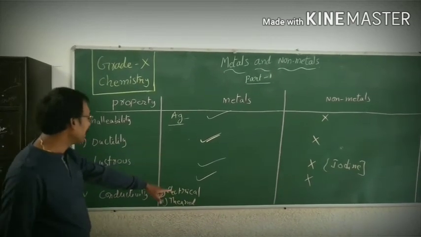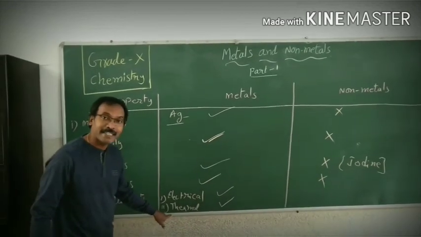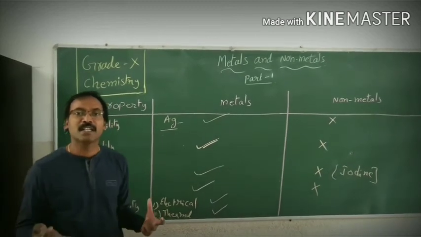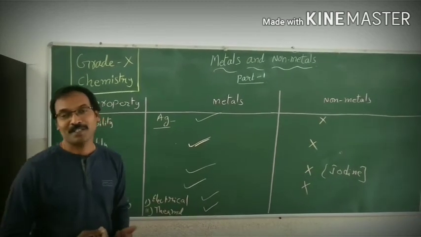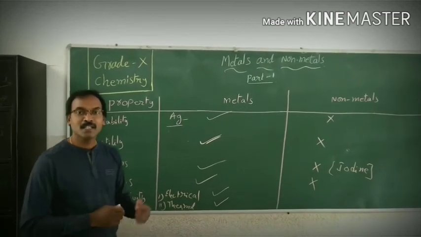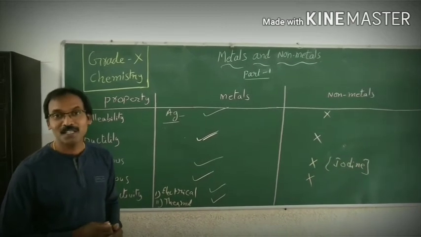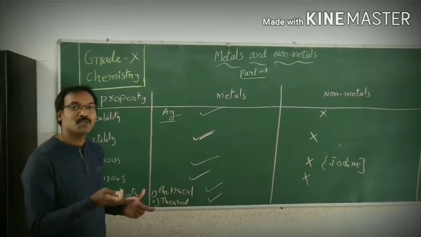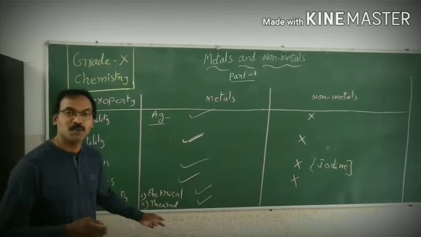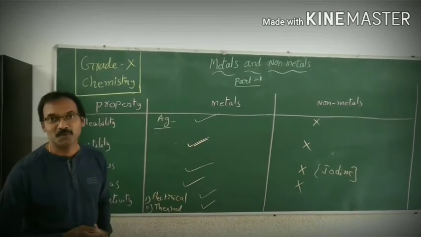So all the metals are very good conductors of electricity and heat. We see that electric cables are made of aluminum and copper, which are very good conductors. The best conductors of electricity are silver and gold, but those are very expensive, so we cannot use them in devices. So we use aluminum, which is the most abundant metal. And for thermal conductivity, all the utensils we use in the kitchen are made of aluminum.